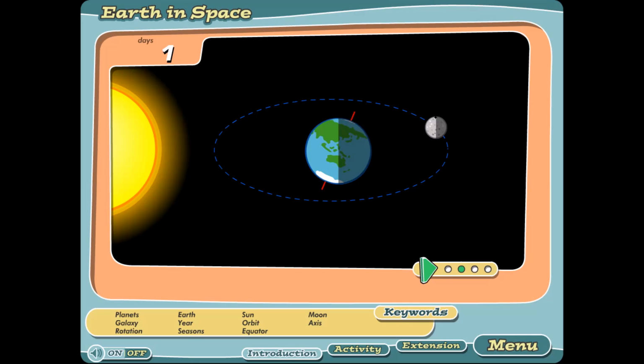Okay, you can do it at home by holding, for example, a ball and a source of light, and make the ball rotate around you, facing the ball. When the ball is in this position and the source of light is behind you, you will see the full part of the ball is lighting up. So you have the full moon.